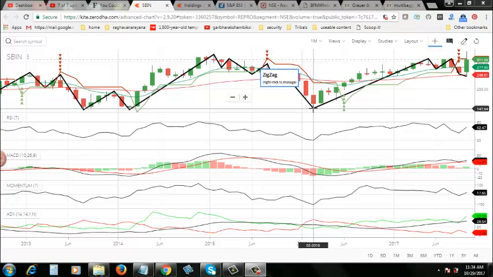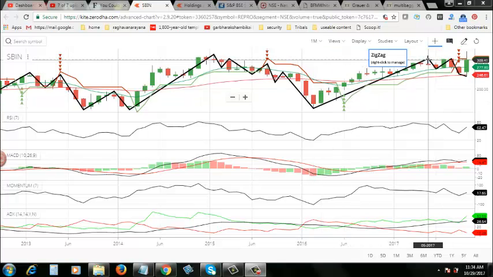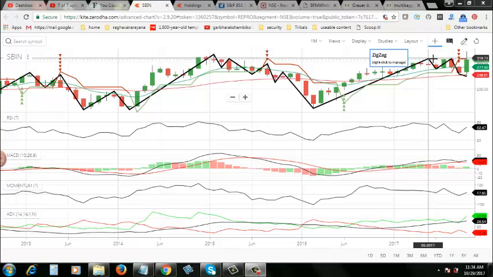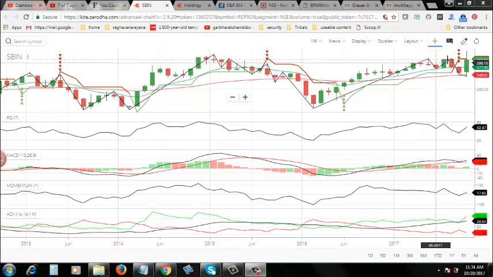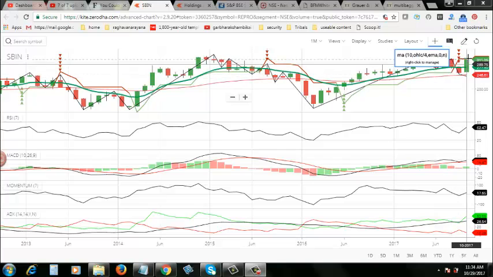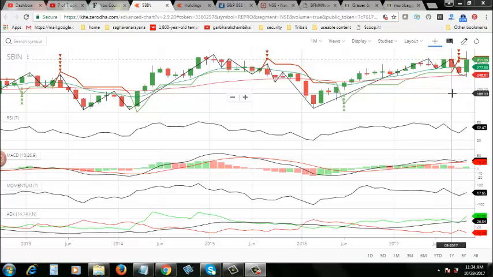From February 2016 until May 2017, nearly one and a half years, it kept continuously rising, and it hit its recent peak of 314 rupees 14 paise. After that it went sideways, then it started going down, and then again a sudden spike. This is the price trend history of this particular stock.